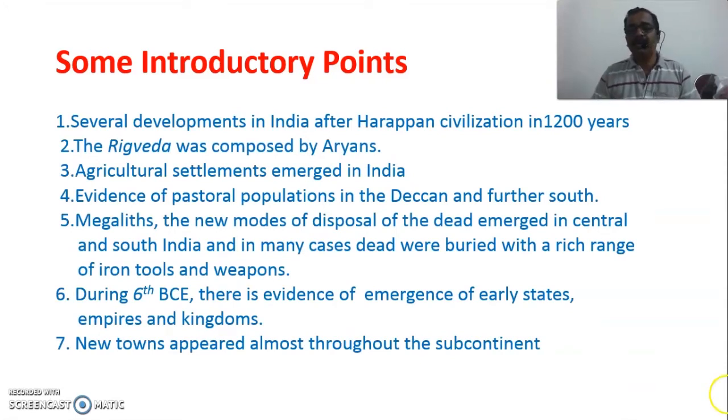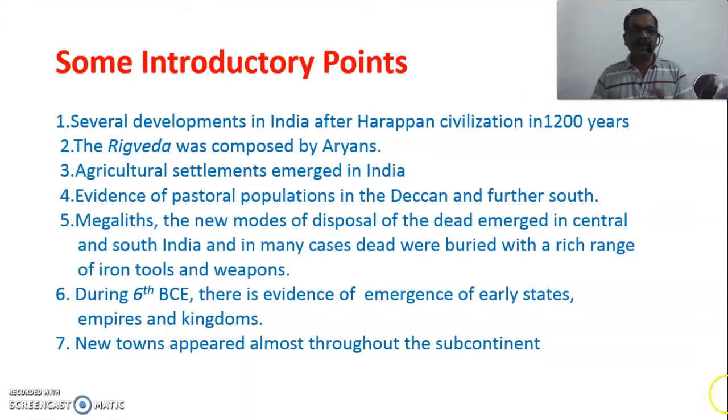There are several developments in India which took place after the Harappan civilization for a period of 1200 years. That means during these 1200 years of history, from 6th century BC to 6th century AD, we can see that a lot of development or advancement took place in the history of India. What are they? Number one, the first Vedic textbook, the Rig Veda, was composed by the Aryans during this period only.